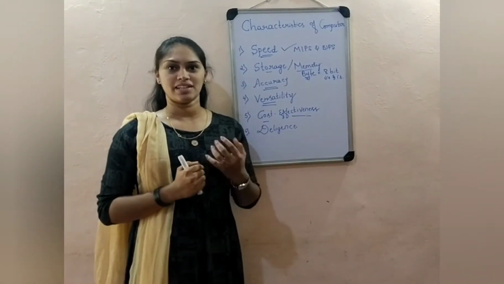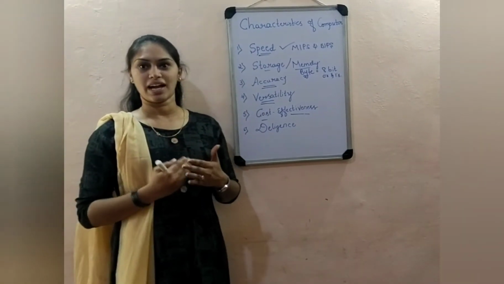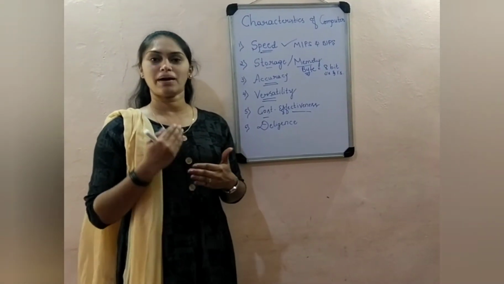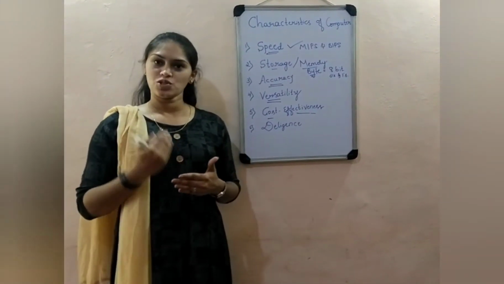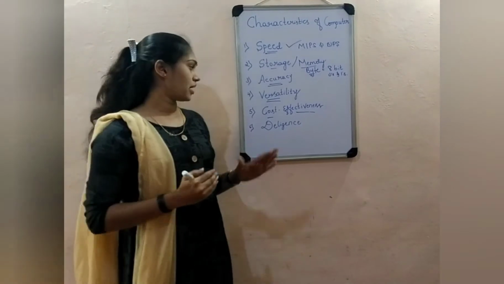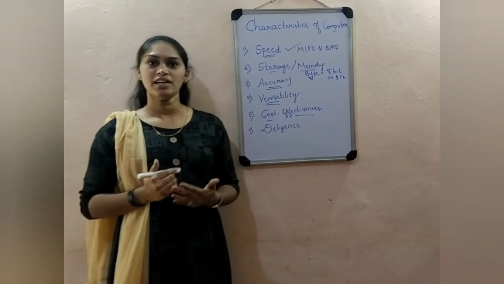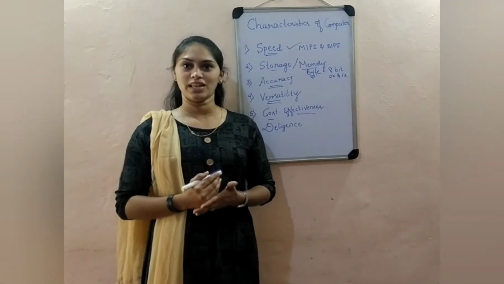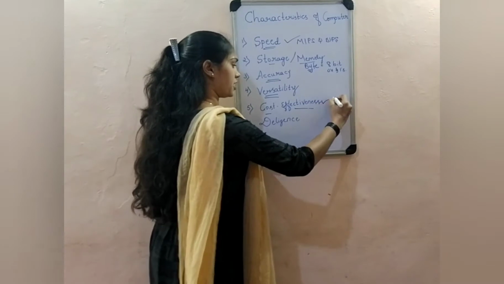There is no need to carry a register book to store all the information regarding the employees. By making use of a spreadsheet or database concept, we can store the employees' data. So cost effectiveness means it reduces the human effort along with the paperwork.